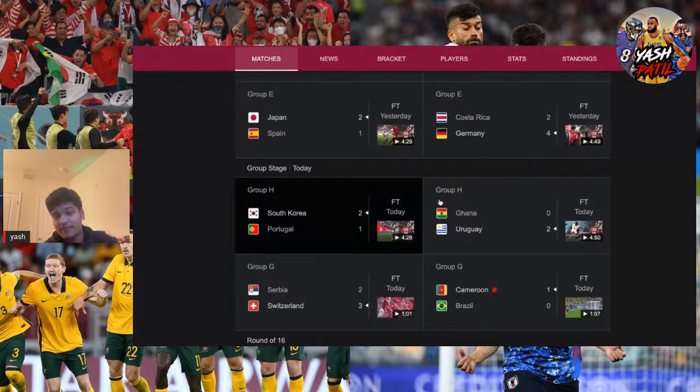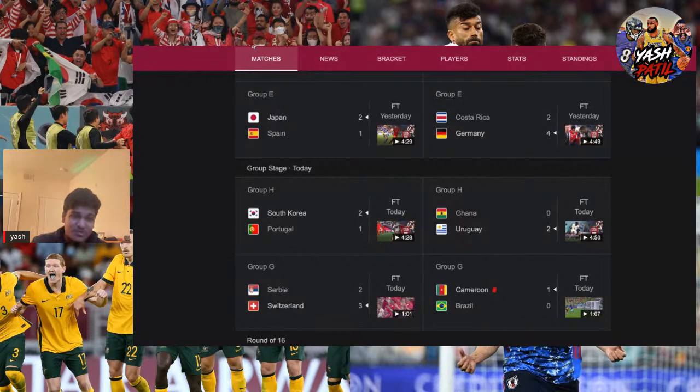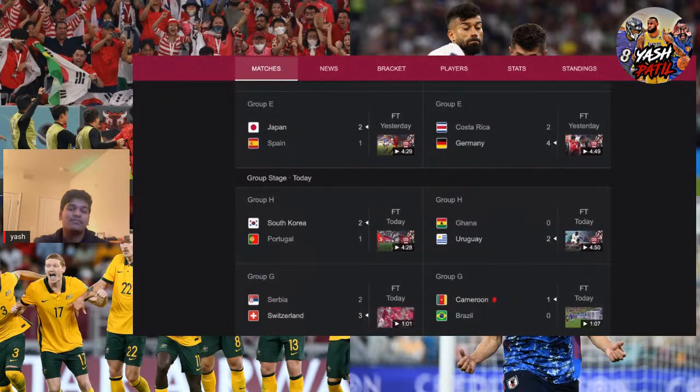But you have Uruguay versus Ghana, and we know the infamous handball Luis Suarez did all those years ago, back in 2010, against Ghana, which would end up saving Uruguay, and then the Ghana player went up to take the penalty in 2010, missed it. Uruguay go on to the semifinals. So this was Ghana's revenge.